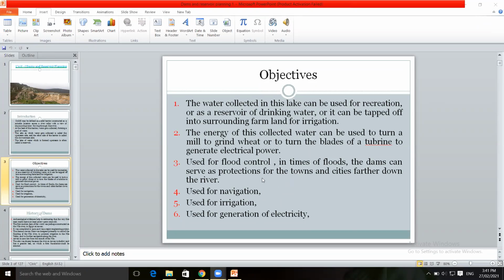For supply of water to the crops, various types of crops that you have studied in the first part, like wheat, sugar cane, etc. This is one of the objectives. Then the water is supplied for drinking purposes to a particular town or city, or to the industries. These are the various objectives of construction of dams that we have seen.